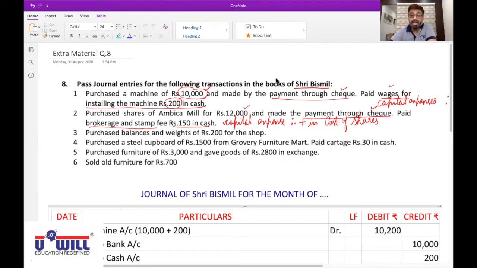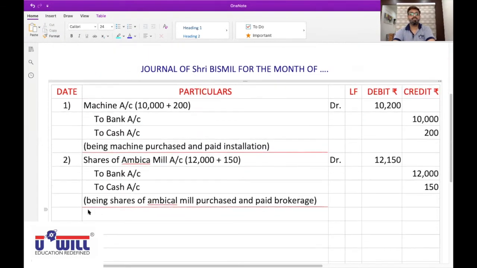HV Brahmbhatt, unmute yourself. Yes, sir. Read the third transaction. Purchase balance and weight of rupees 200 for the shop. First effect.